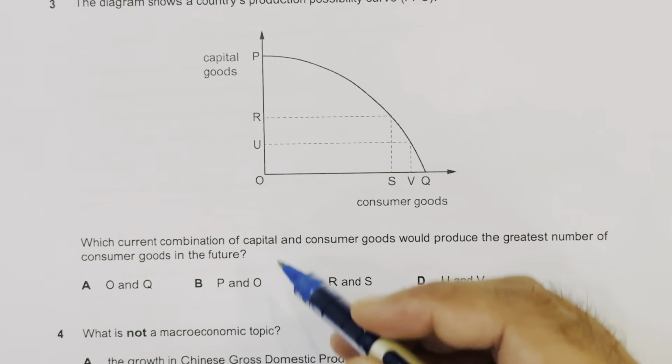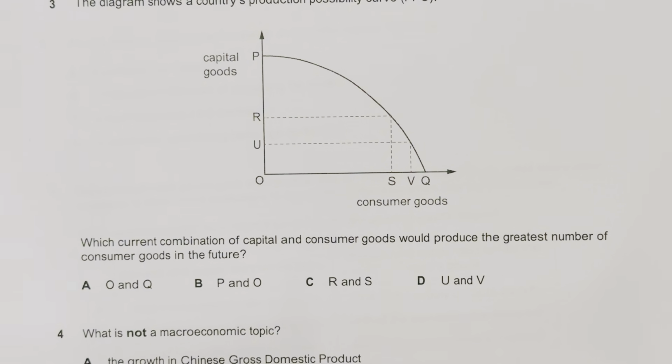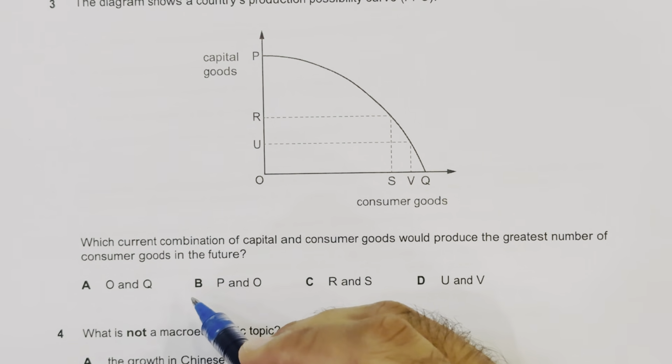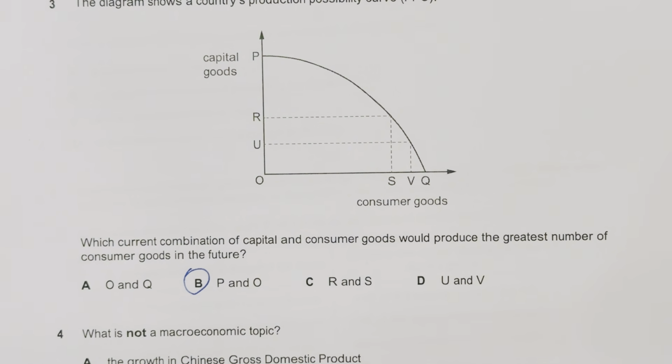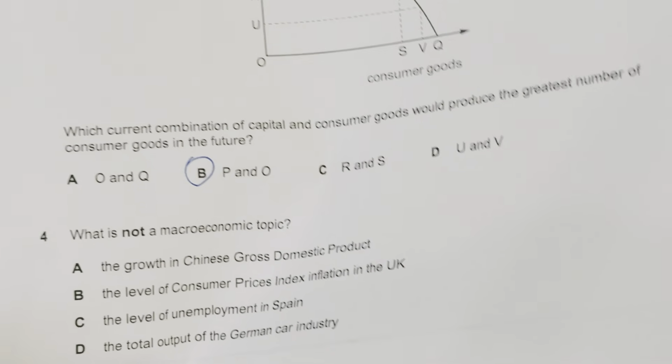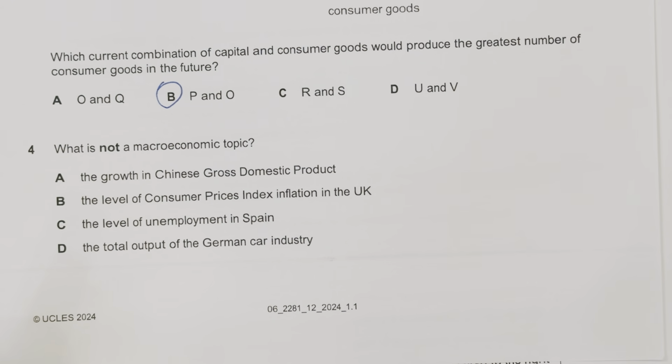So option P and O would utilize the maximum of our resources for capital goods, that would create lots of jobs and opportunities. So it will be the best option for this reason. Moving to question number 4, which is not a macroeconomic topic.